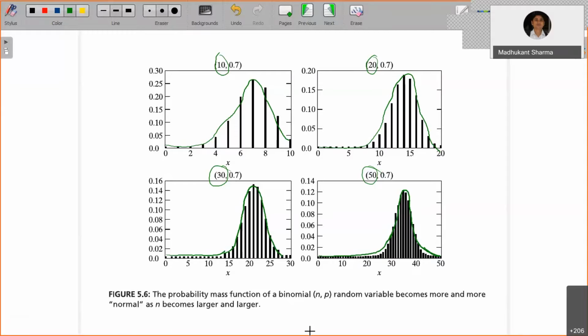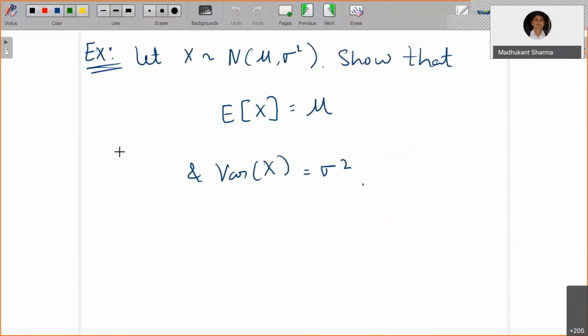Now we can certainly show that for the given case, suppose this X follows the normal distribution with these two parameters mu and sigma squared.